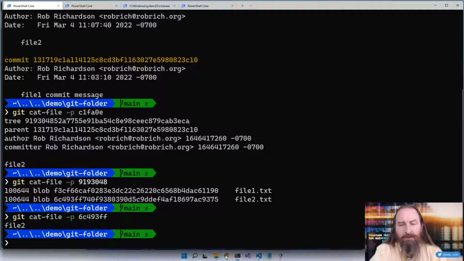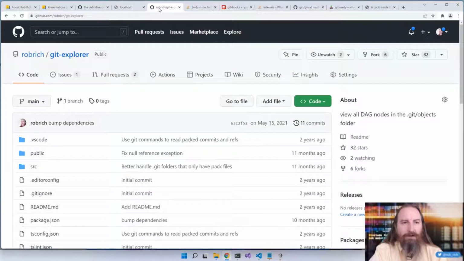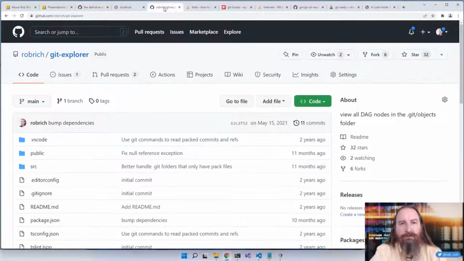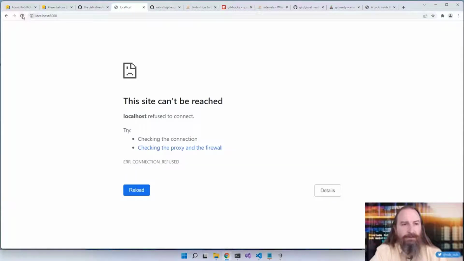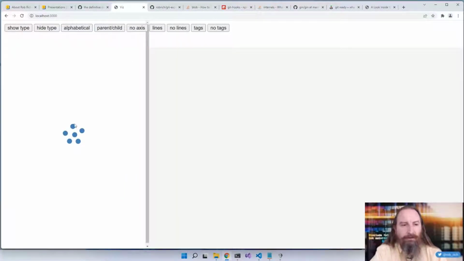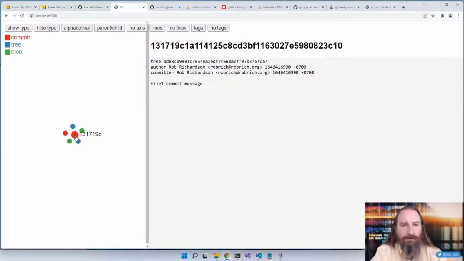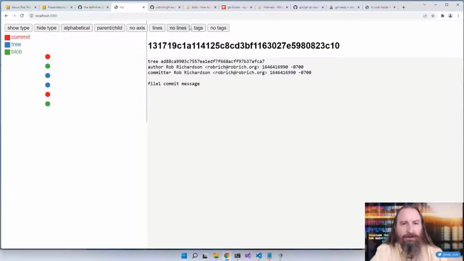So I wrote this program here called Gitexplorer. It's up on GitHub, github.com/robrich/Gitexplorer, and you'll find that right at the top here in this gist. This Gitexplorer allows us to browse through the .git folder in the objects. So I've got this website, and it's going to visualize those commits. Right now we have 6 objects inside of our .git folder. So let's show the type. Here are the commit nodes. Here's this one that is this commit, and here's the other commit. And now let's show some tags on it. Actually, let's do this alphabetically, and then let's show the tags.